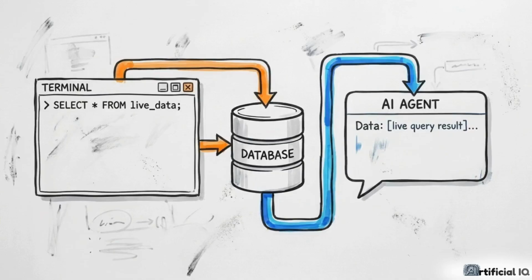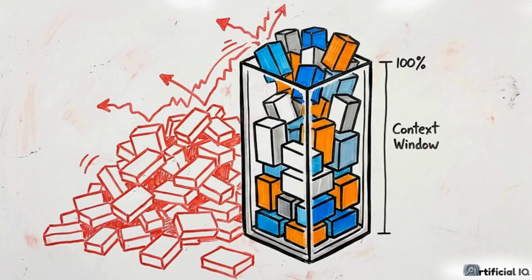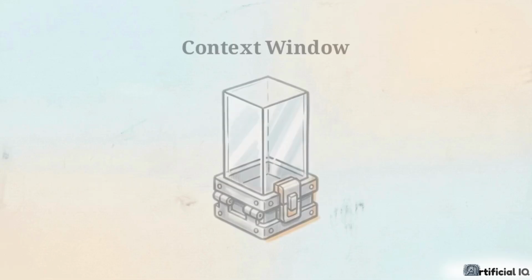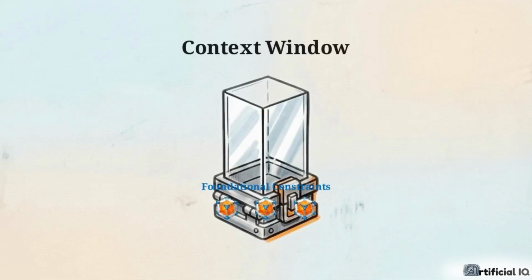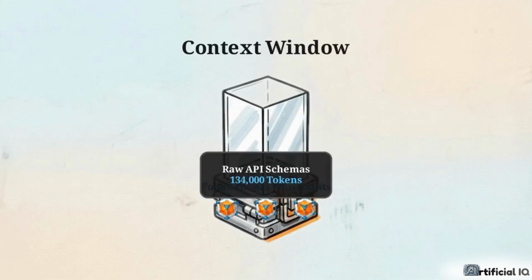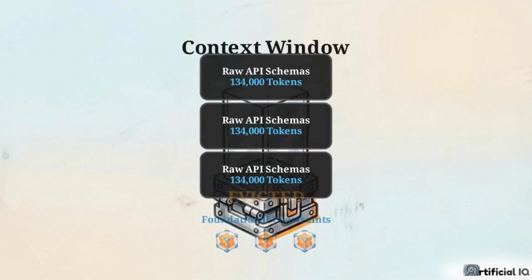Every single piece of data, instructions, state, memory, and tool schemas, must all fit into the exact same finite context window. When raw API schemas consume a large portion of the token budget, the model is forced to evict older information. This often removes the foundational constraints the user provided at the start of the session.